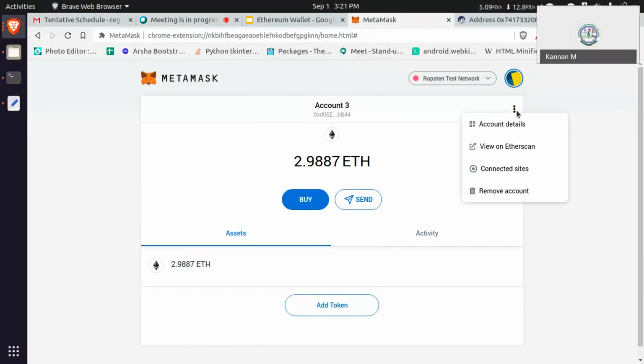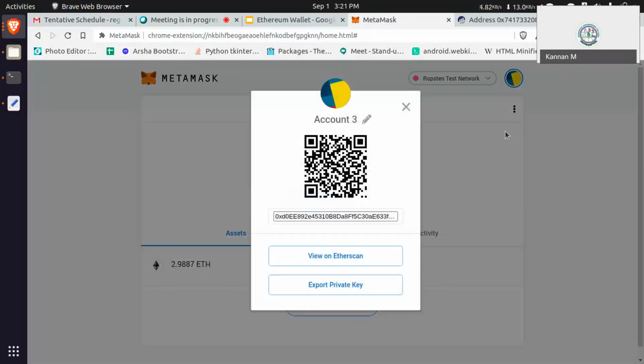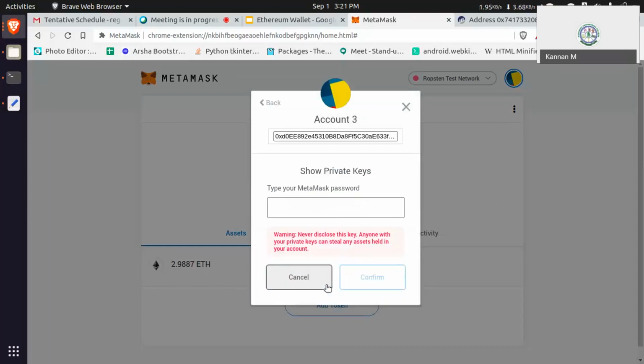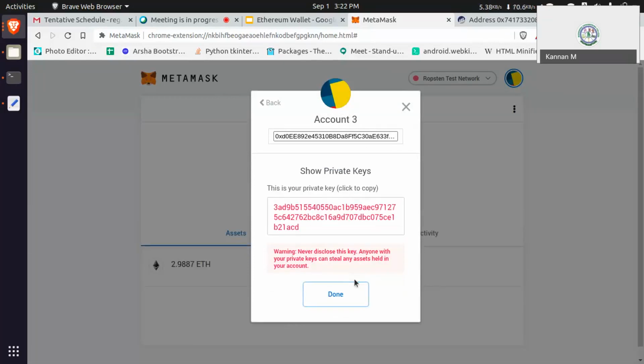Just click this and then account details and then export private key. Just enter your valid MetaMask password and then click confirm.